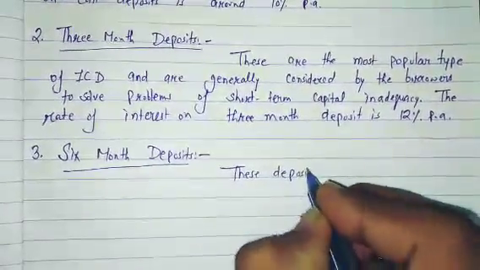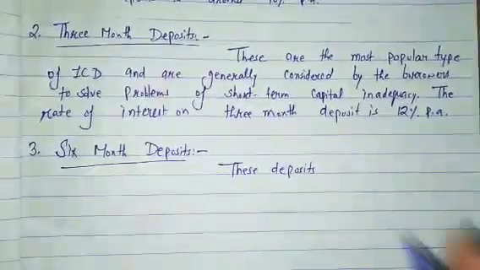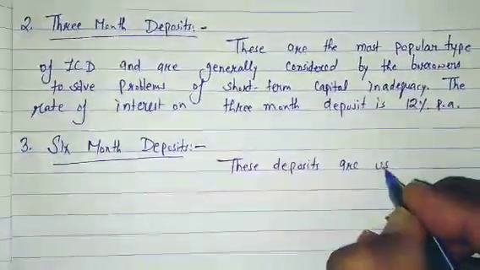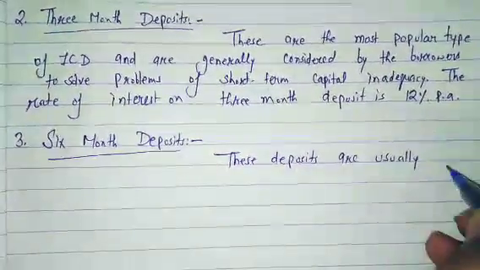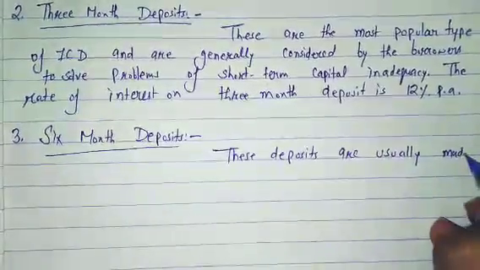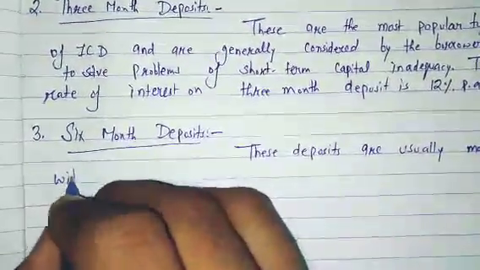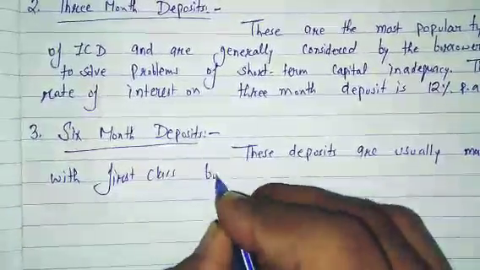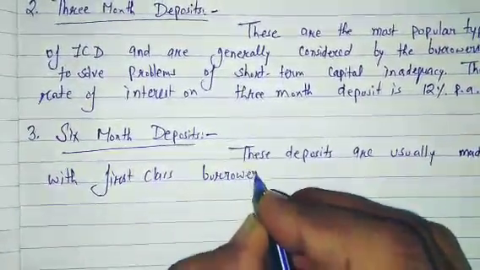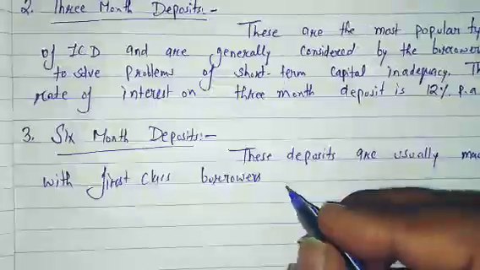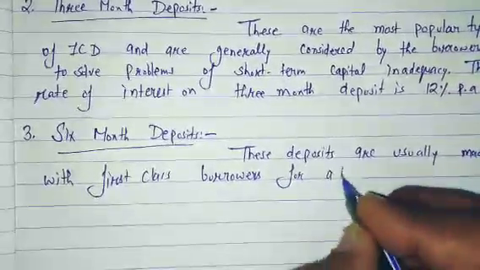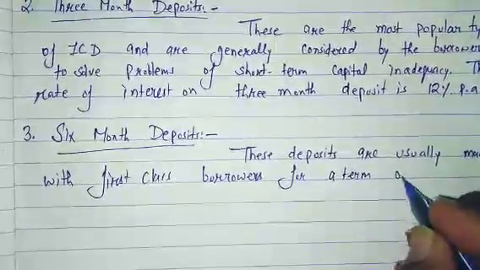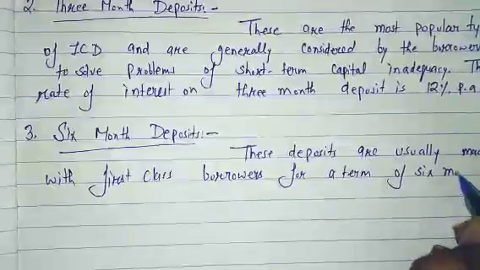So here you can write: these deposits are usually made with first class borrowers for a term of 6 months.